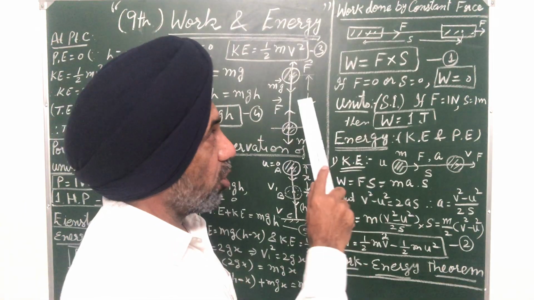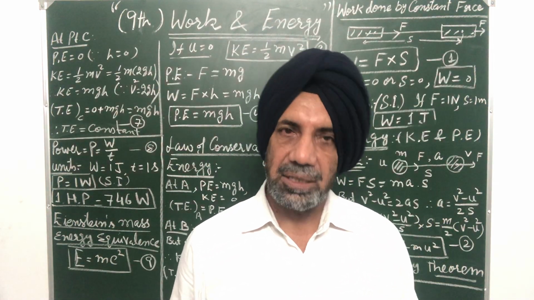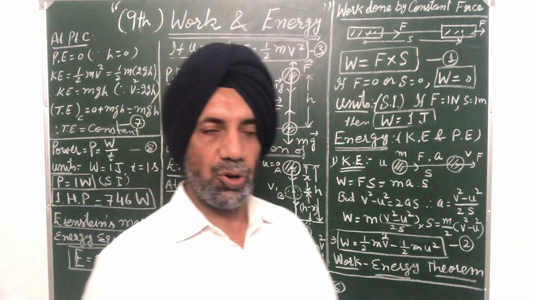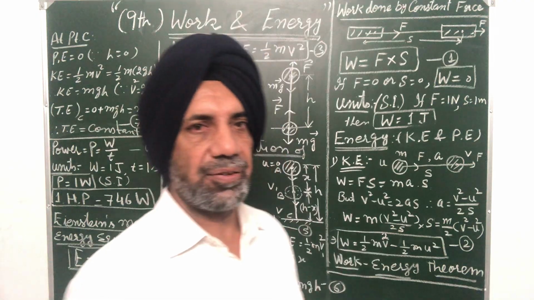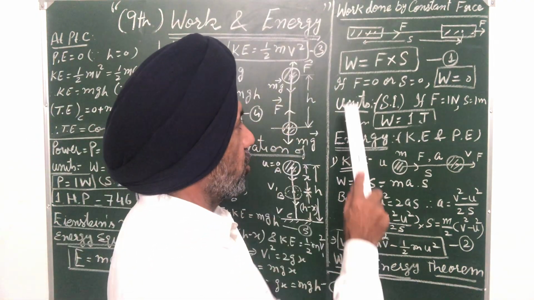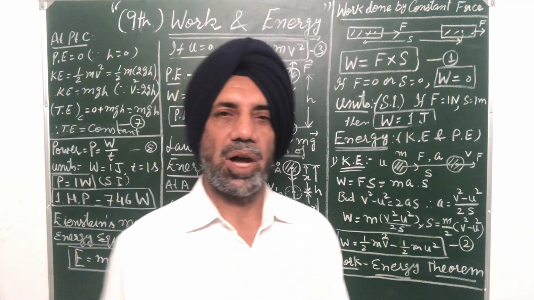Because we are talking about constant force, it means a constant force, having the same magnitude and same direction, is acting upon a body. If there is variable force, the work done formula may be different, so that you will study in higher classes. So if F is 0, S is 0, work done is 0, and the unit of work done is 1 joule.